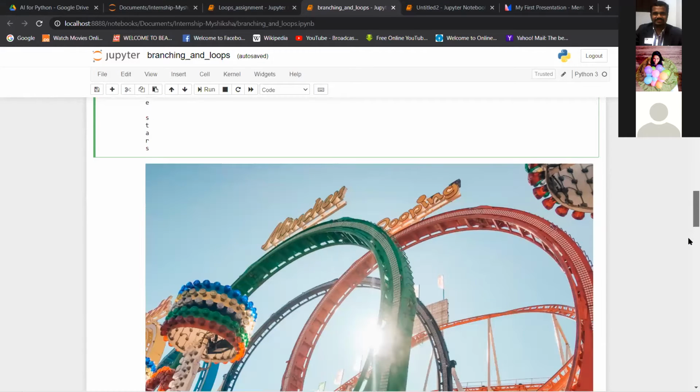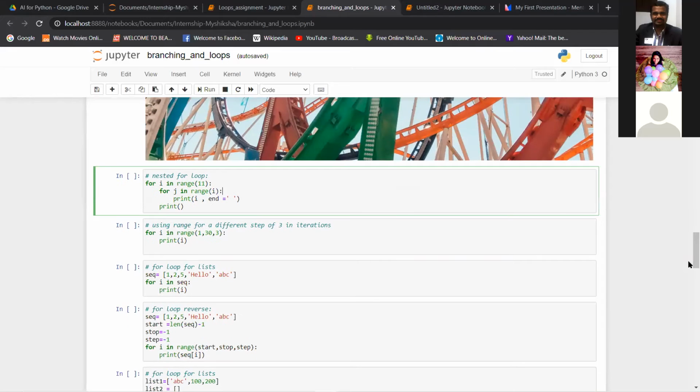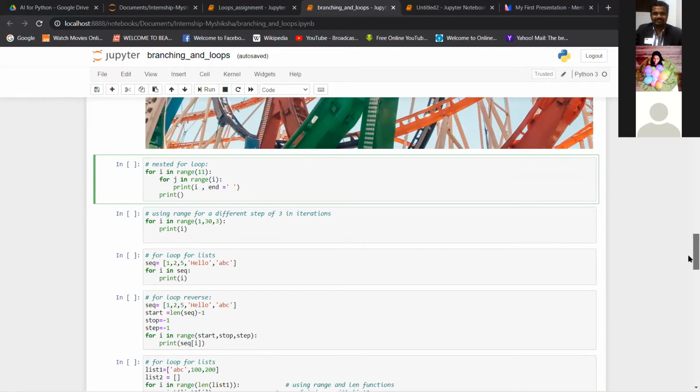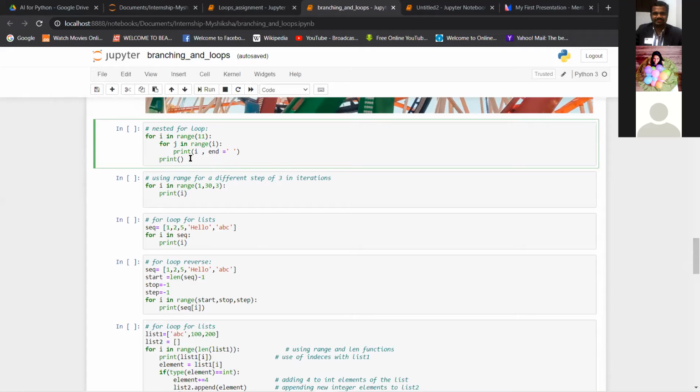Okay, so this is for strings. Just an example of how naturally every element of a string or a collection of numbers can be iterated using the for loop. Okay, so we'll see nested for loop now. So what happens when you have a for loop inside a for loop?